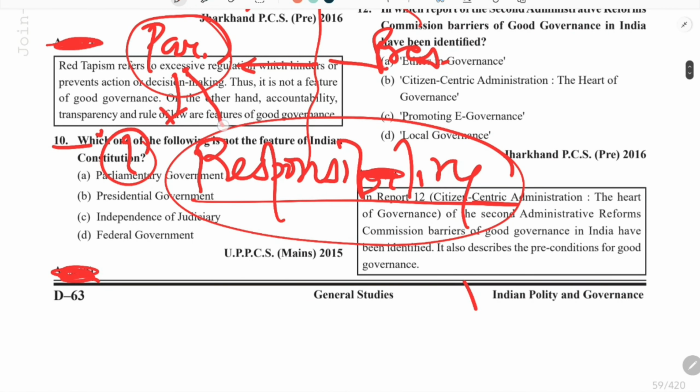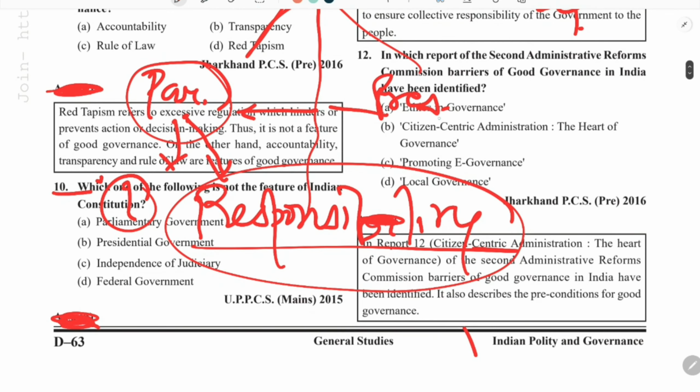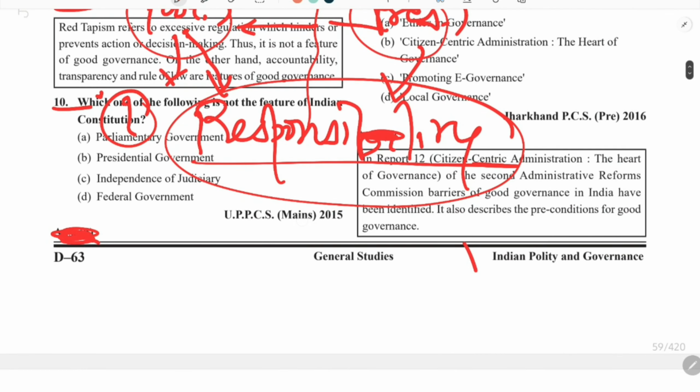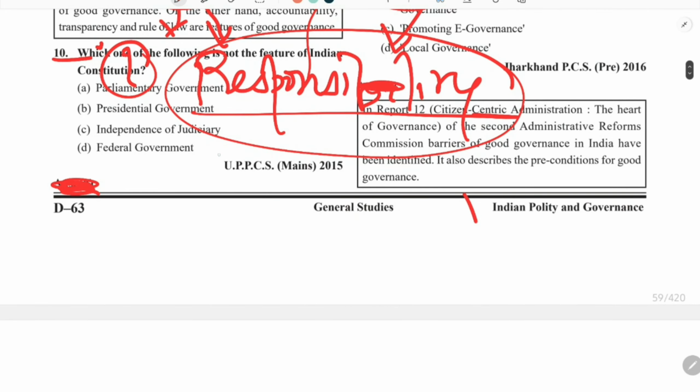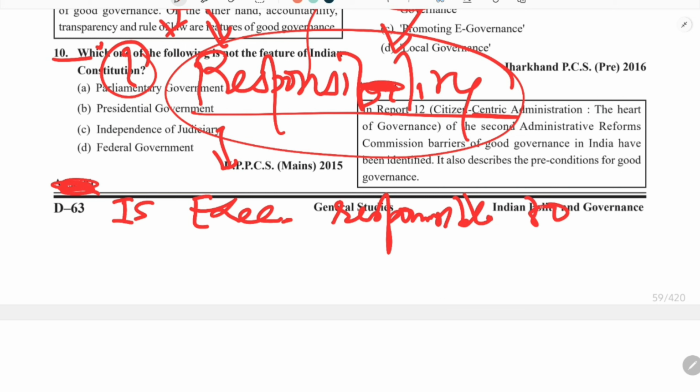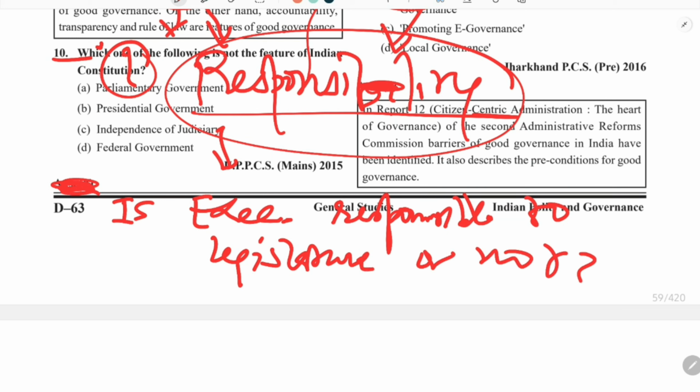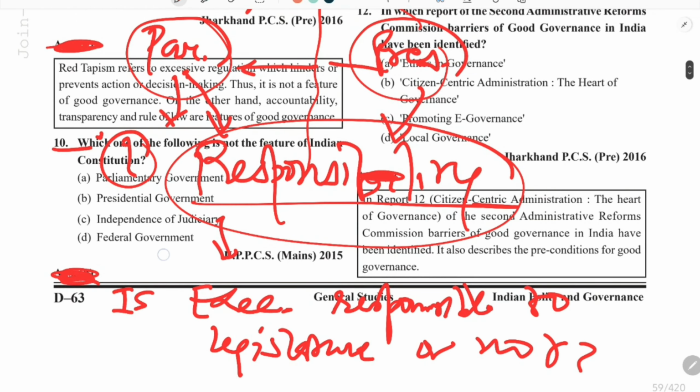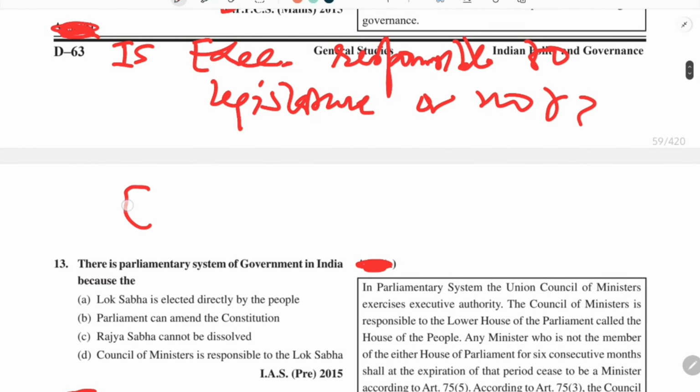There is a concept of responsibility in the parliamentary form of government, while there is no such concept in the presidential system. Which kind of responsibility are we talking about? Whether the executive is responsible to the legislature or not.